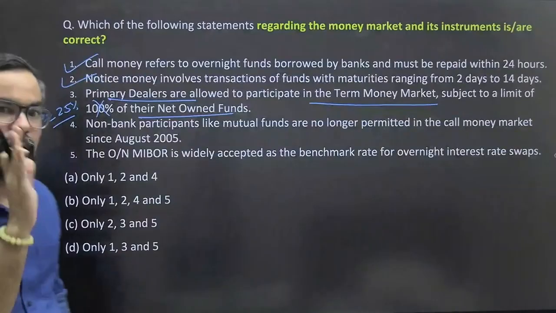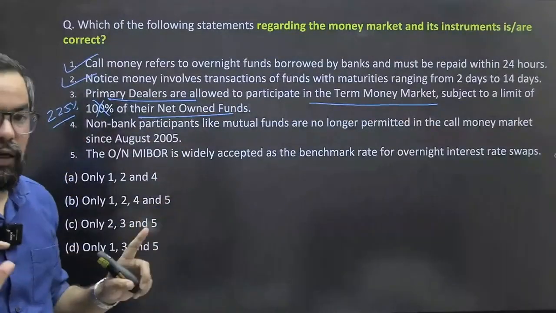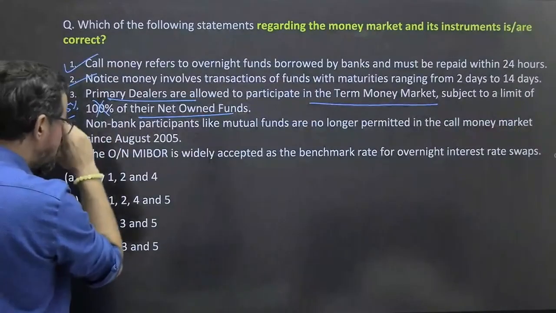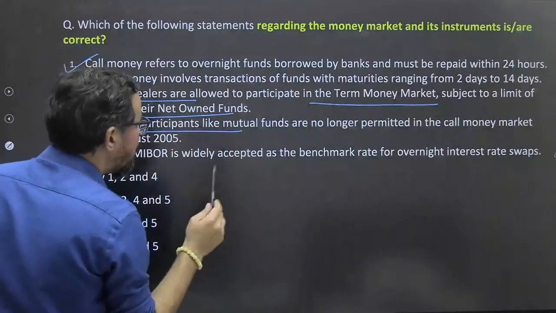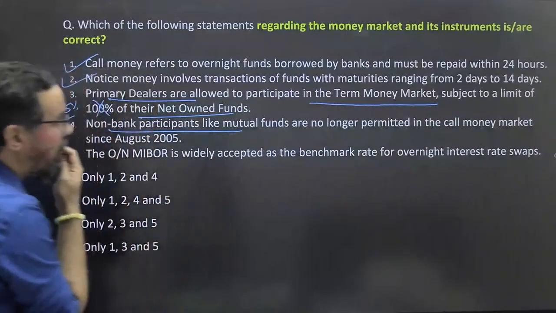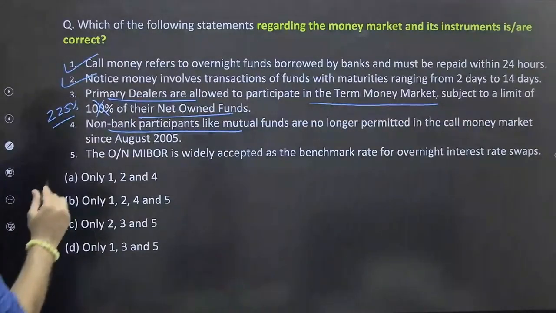Okay. We have limits. These limits are very, very important. When we did the concept class, we discussed this there also. So it is 225%. Non-bank participants like mutual funds are no longer permitted in the call money market since 2015. Okay, 100% correct.